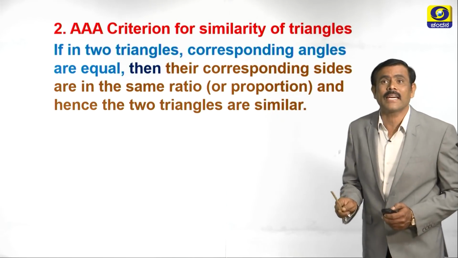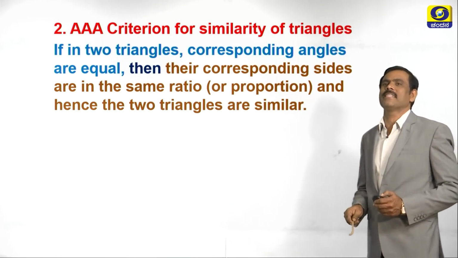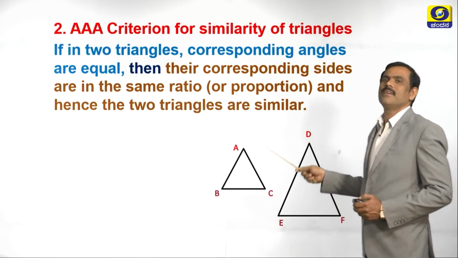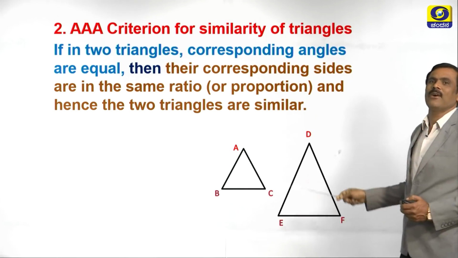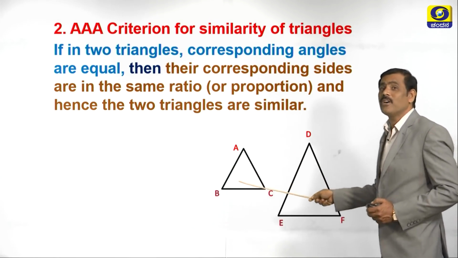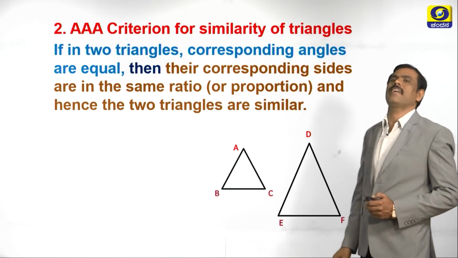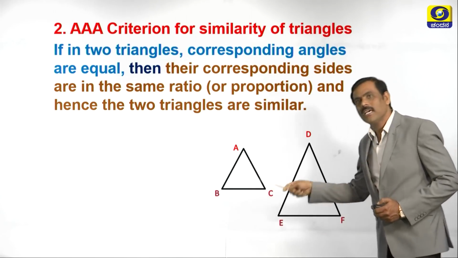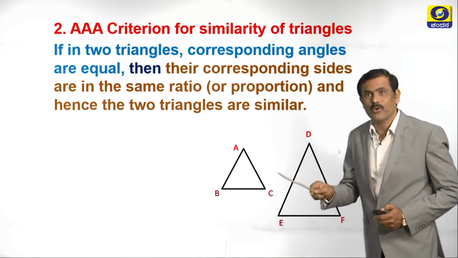What type of triangles? Equiangular triangles. Now, let us draw the two triangles. We have drawn two triangles now, triangle ABC and triangle DEF. These two are equiangular triangles. Why? It is given in the statement. We have to draw that type of triangles only.